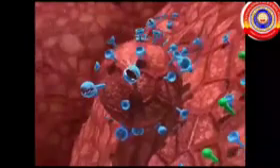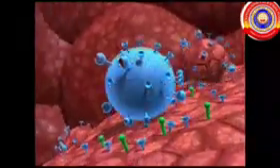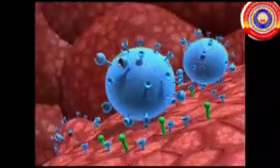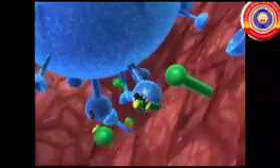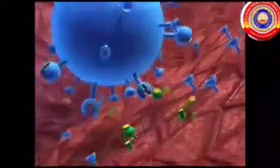When it enters the host cell, it multiplies rapidly using the materials there. It multiplies rapidly and it destroys that cell. Then it enters into new cells.